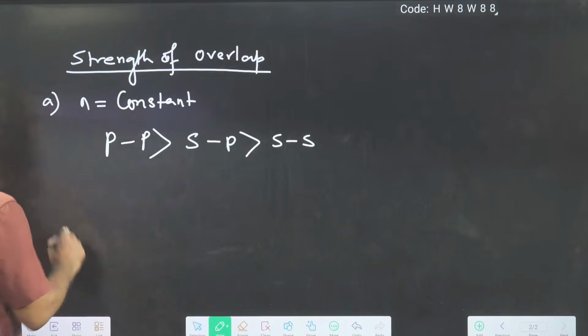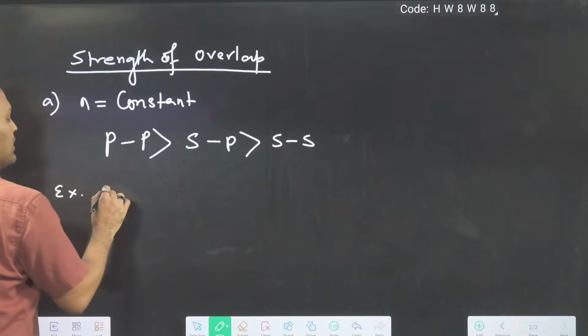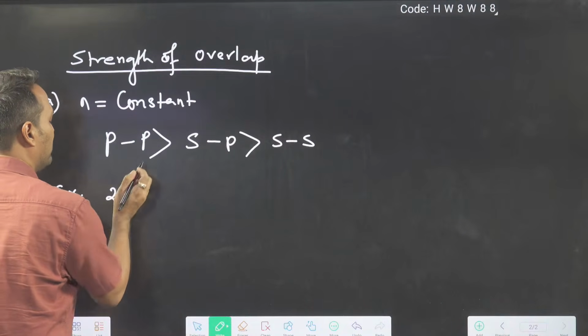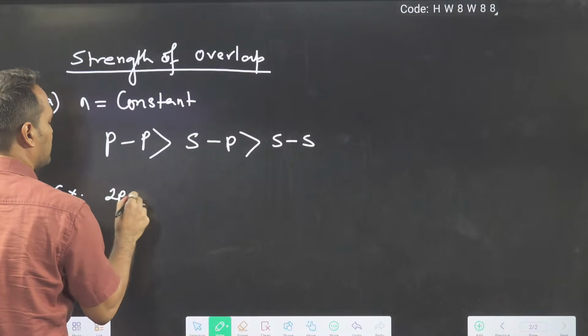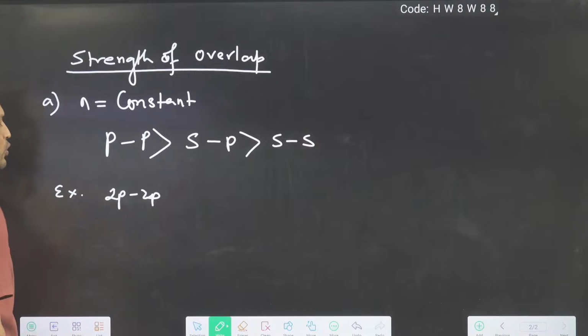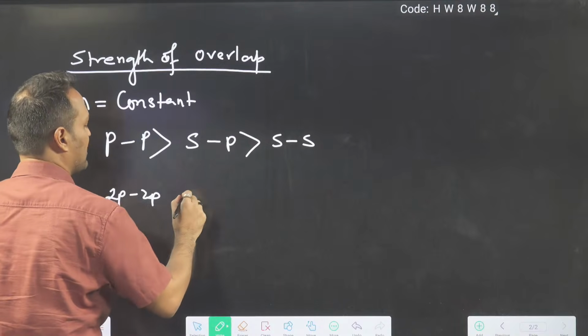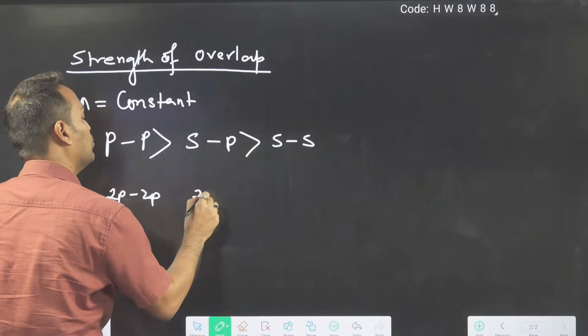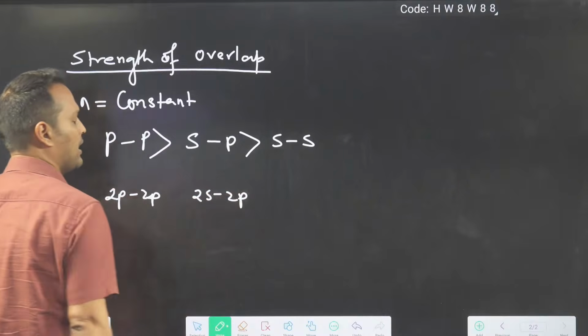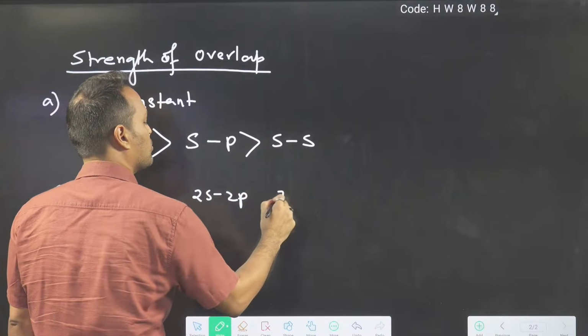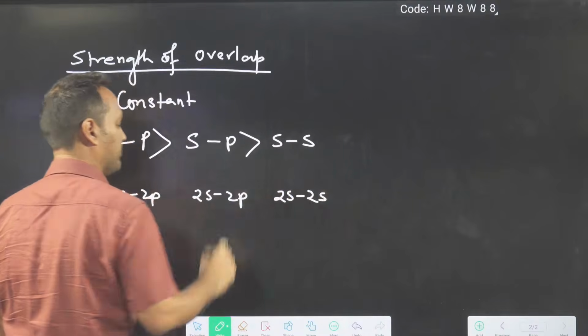When n is the same, for example, suppose in some case you are having 2p overlap, in some case 2s overlap.